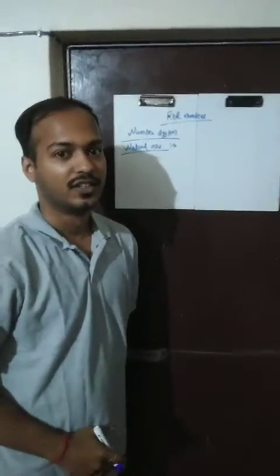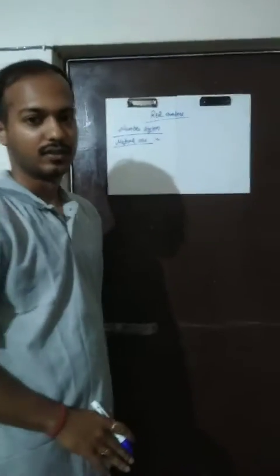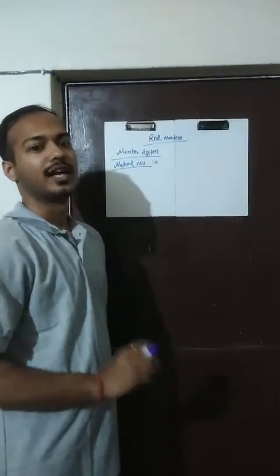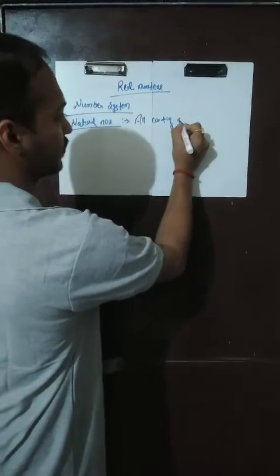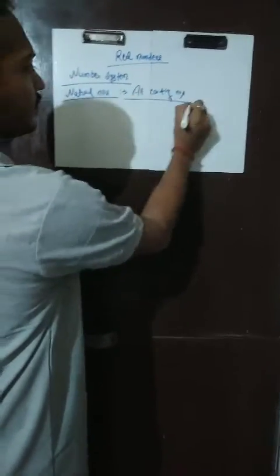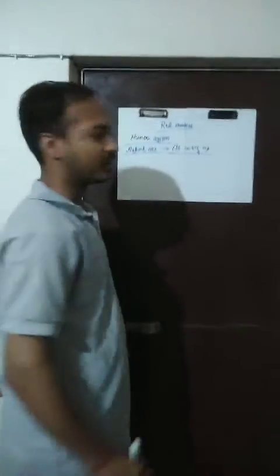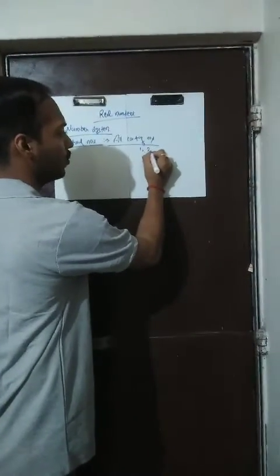So the first question is, what are natural numbers? All counting numbers are known as natural numbers. When we talk about counting numbers, they start with 1, 2 and so on.